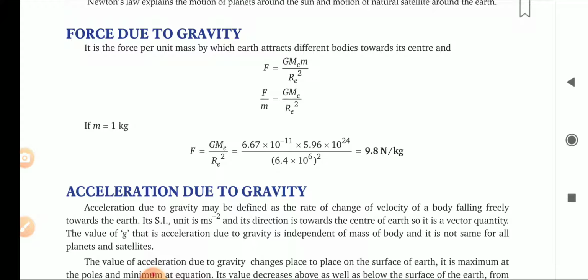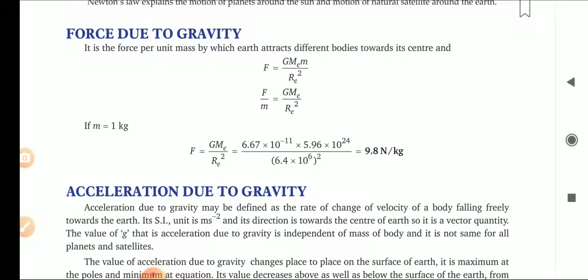This capital G is the universal gravitational constant, and this small g is the acceleration due to gravity.